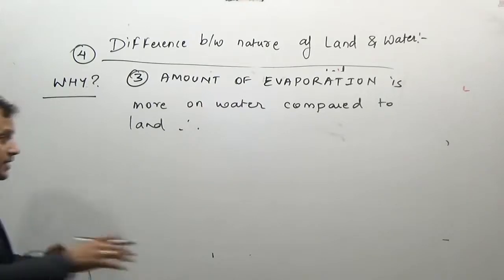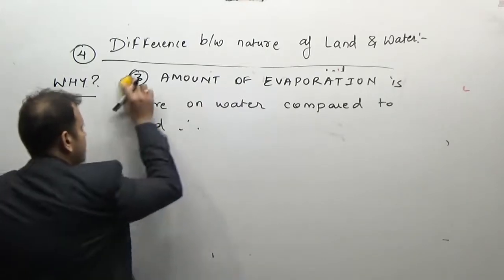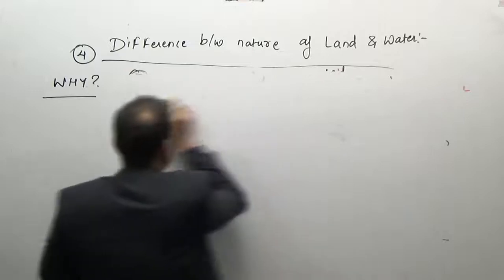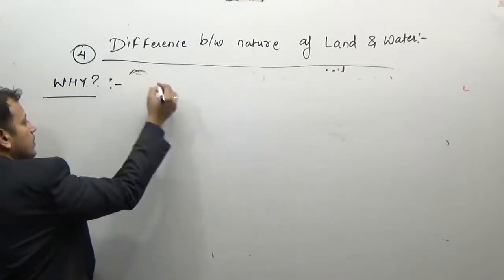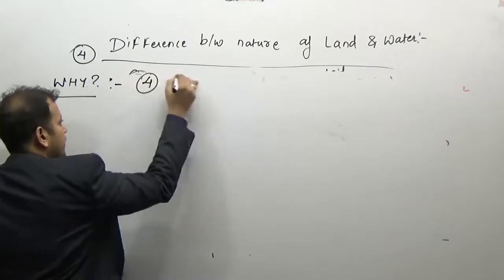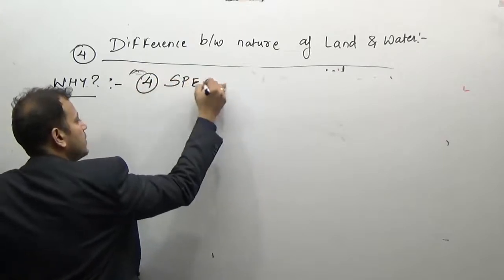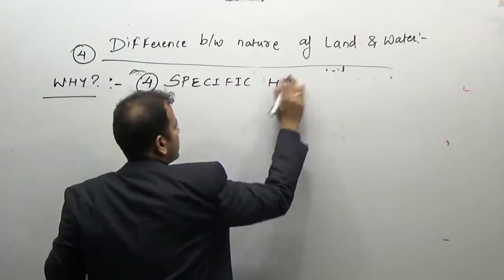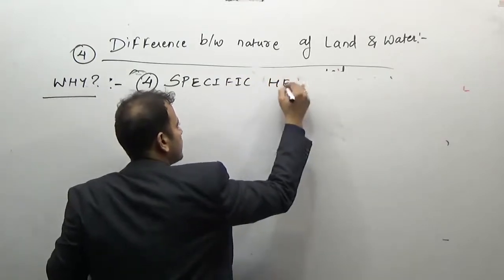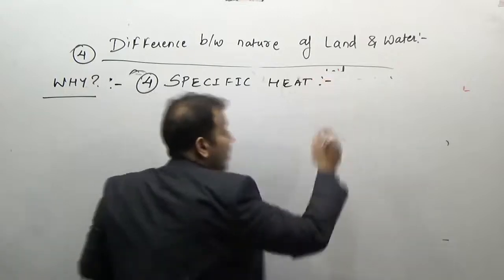The fourth factor is the specific heat of water. What is specific heat?